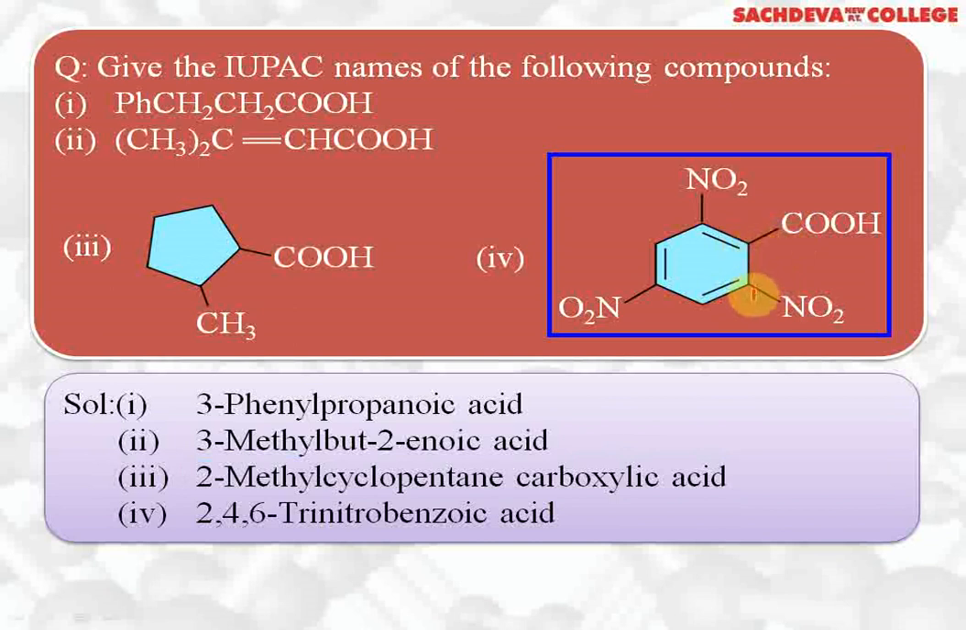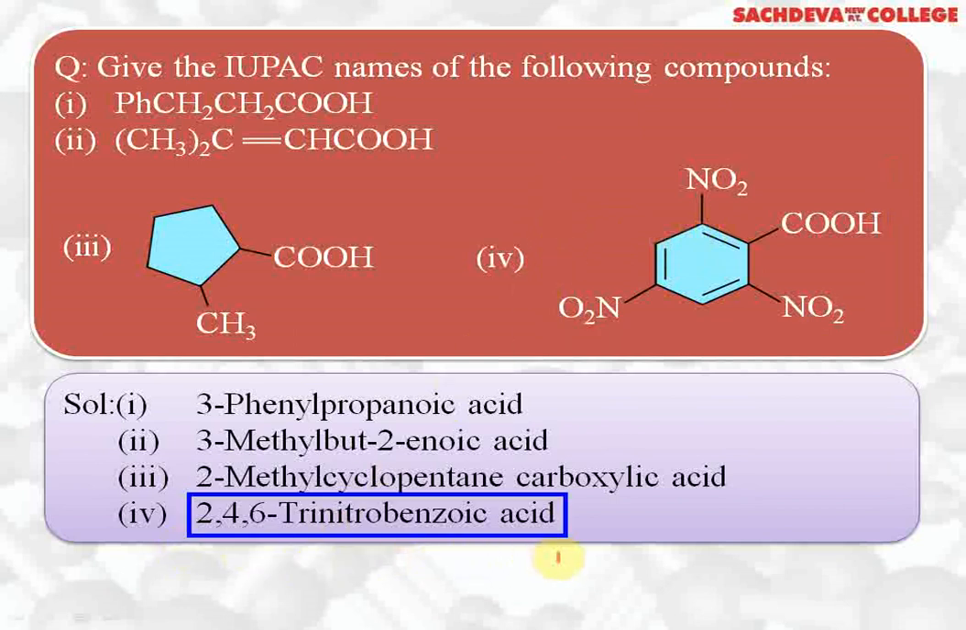Counting may start from, this is 2, 3, 4, 5, 6. 2,4,6-trinitrobenzoic acid. 2,4,6-trinitrobenzoic acid is the correct IUPAC name.